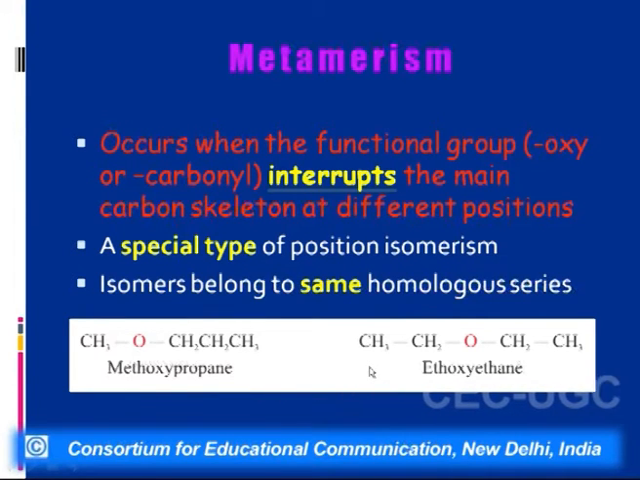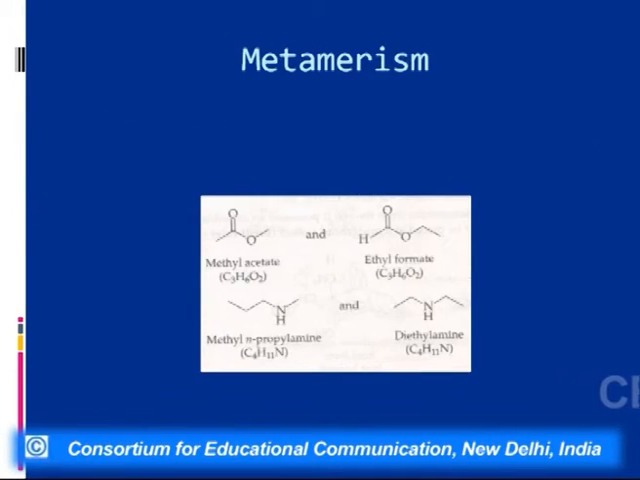So these are metamers. If we look into some more examples, then what we find is methyl acetate and ethyl formate both have the same molecular formula, which is C3H6O2, but they are different. That is, in this case, the ester group is different. The alkyl groups on either side of COO are different. In one case, it is methyl, and in the other case, it is ethyl.